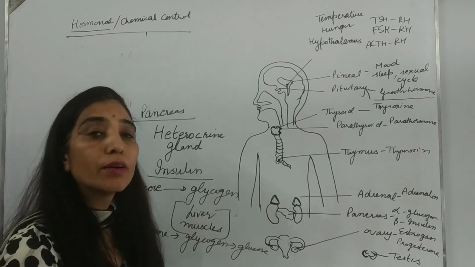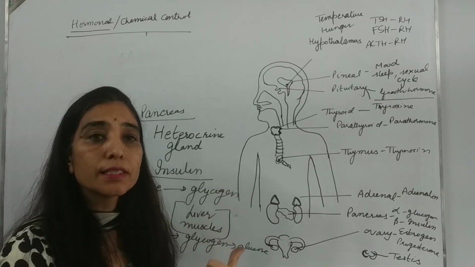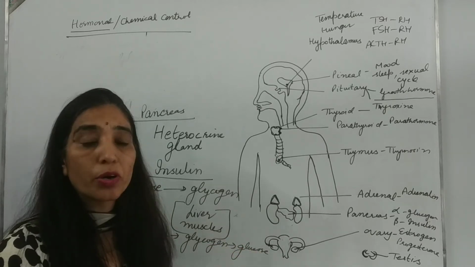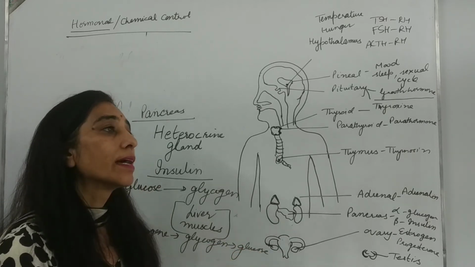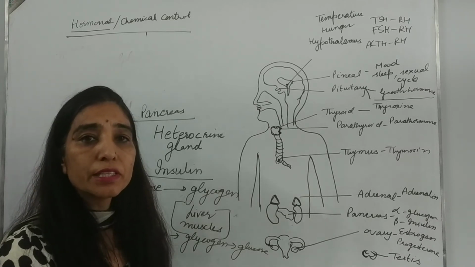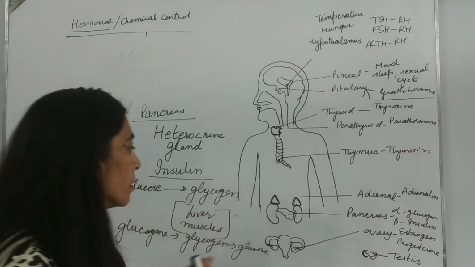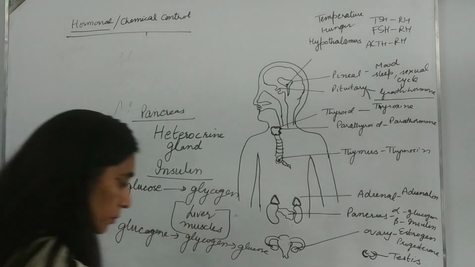So here the doctor will advise the person having diabetes mellitus to intake less sugar or no sugar at all, and then the doctor advises the person to administer insulin before meals so that soon after meals the glucose does not rise.